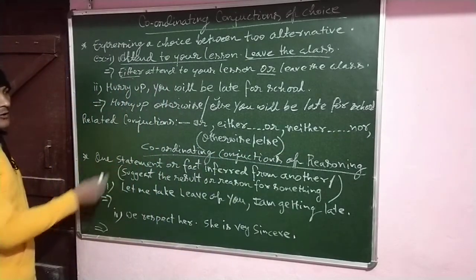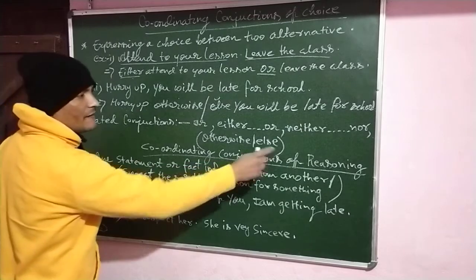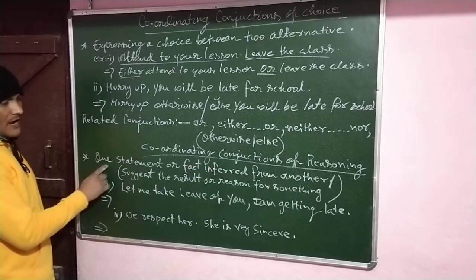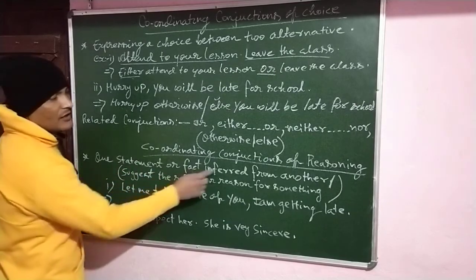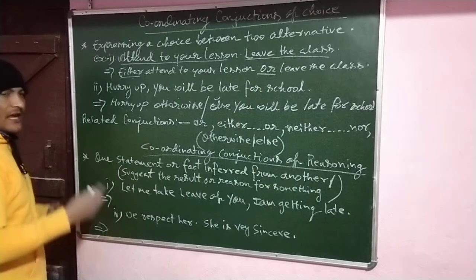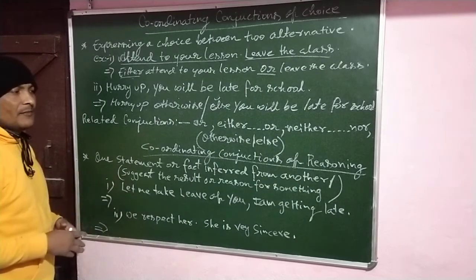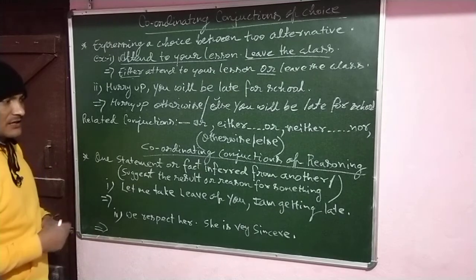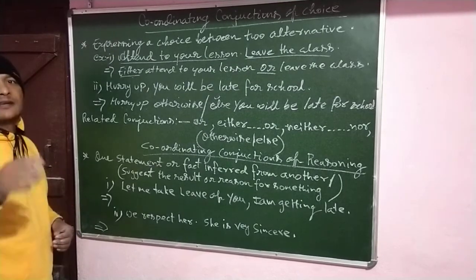Now the next topic, coordinating conjunction of reasoning. So what does it mean? It means that one statement or fact is inferred from another. That means एक सेंटेंस से दूसरे सेंटेंस के बारे में वो बताता है. तो some kind of information is given, why it is so.